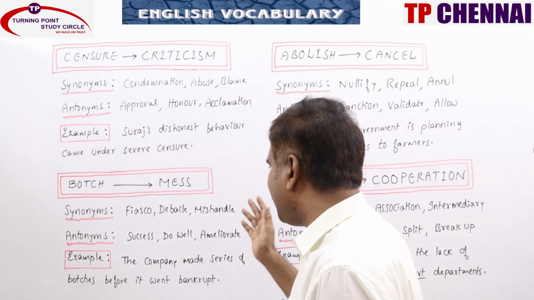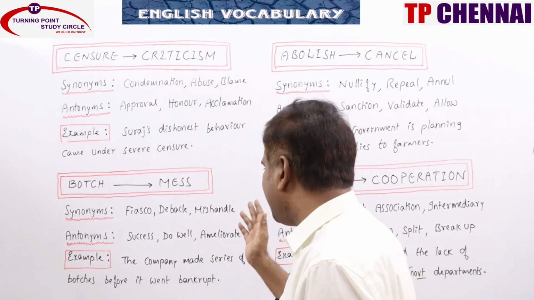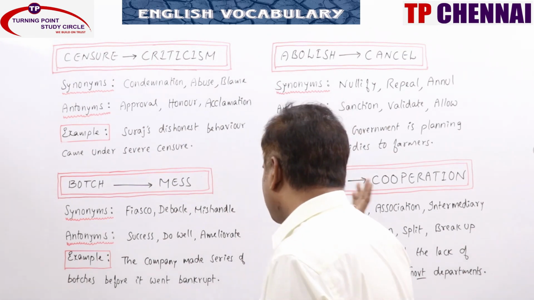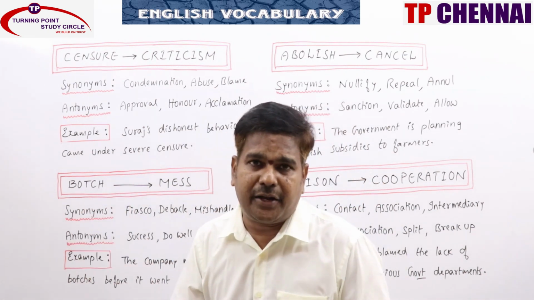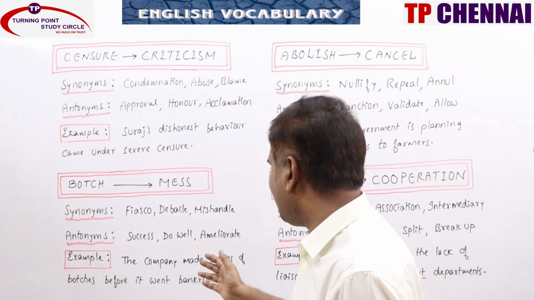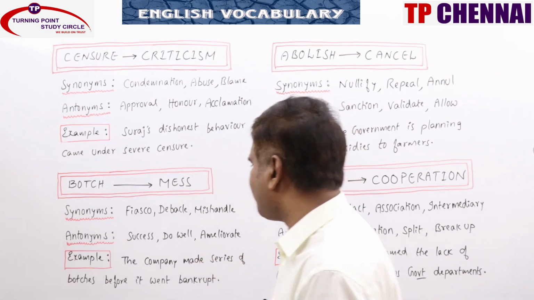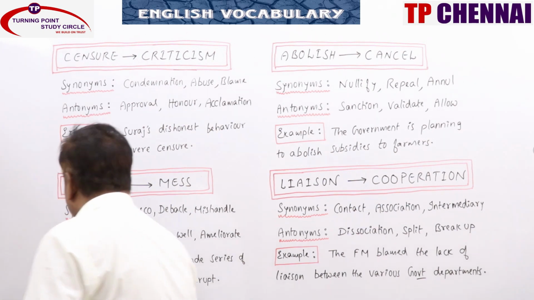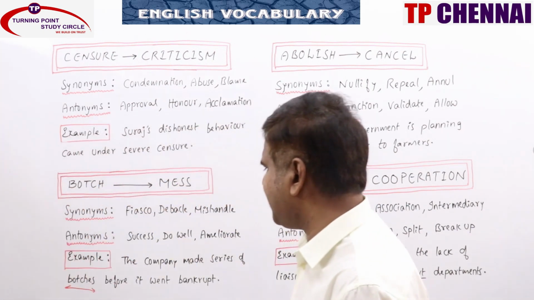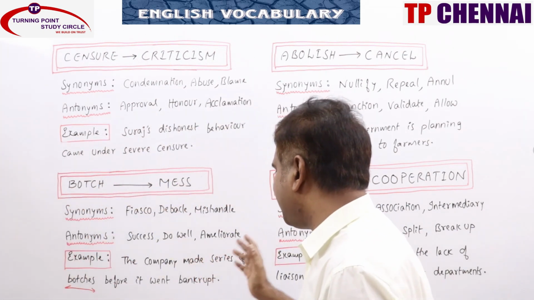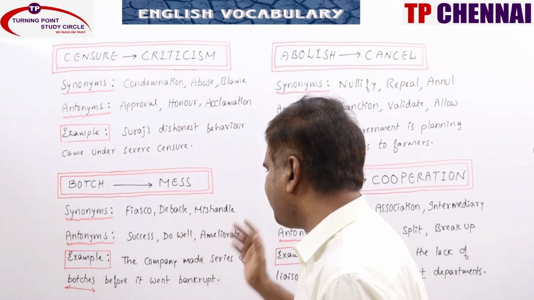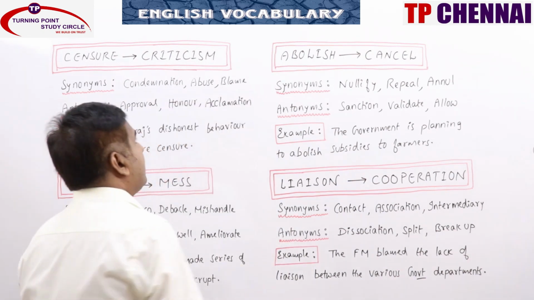Ameliorate, remedy, refine, repair, patch, build, grow, accomplish. All these words can be related to antonyms. Example: the company made a series of botches, that means a series of mistakes, blunders, before it went bankrupt.